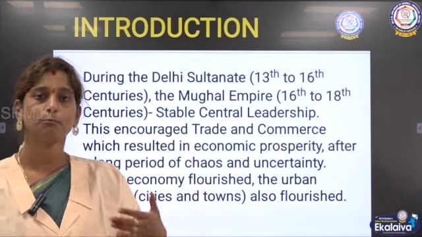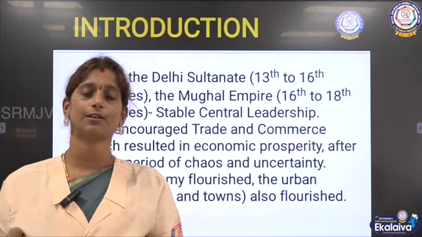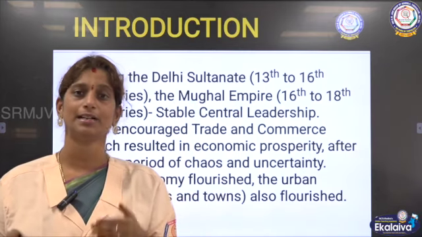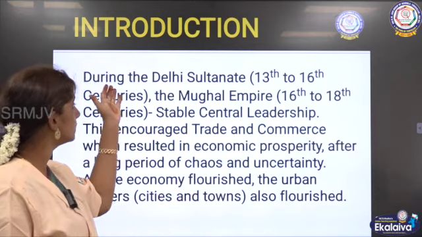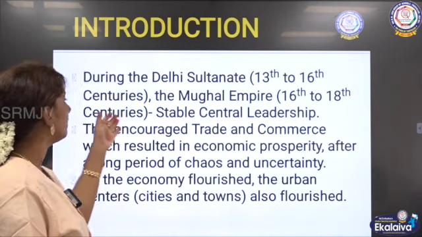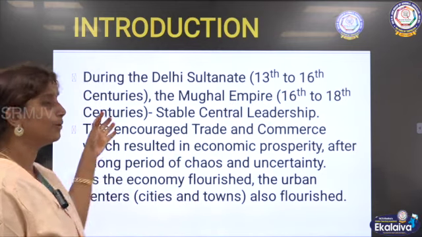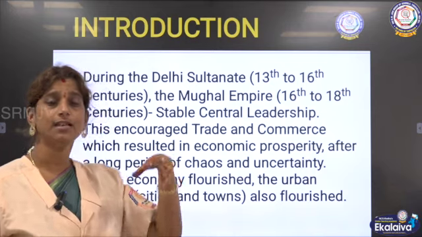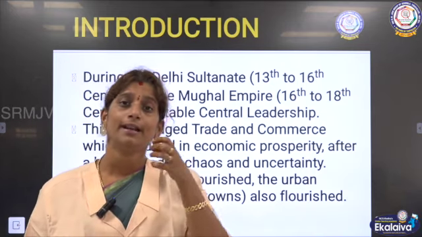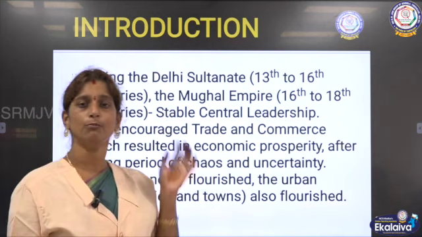So we have already completed Mughal Empire, Delhi Sultanate, all these lessons. So after that a period came, and that is what we call the medieval period. Okay, so the Delhi Sultanate lasted from the 13th to the 16th century, and the Mughal Empire lasted from the 16th to the 18th century. As we have seen, the capital was located at one particular place and the entire control was with the Sultan, or the emperor in the Mughal kingdom.